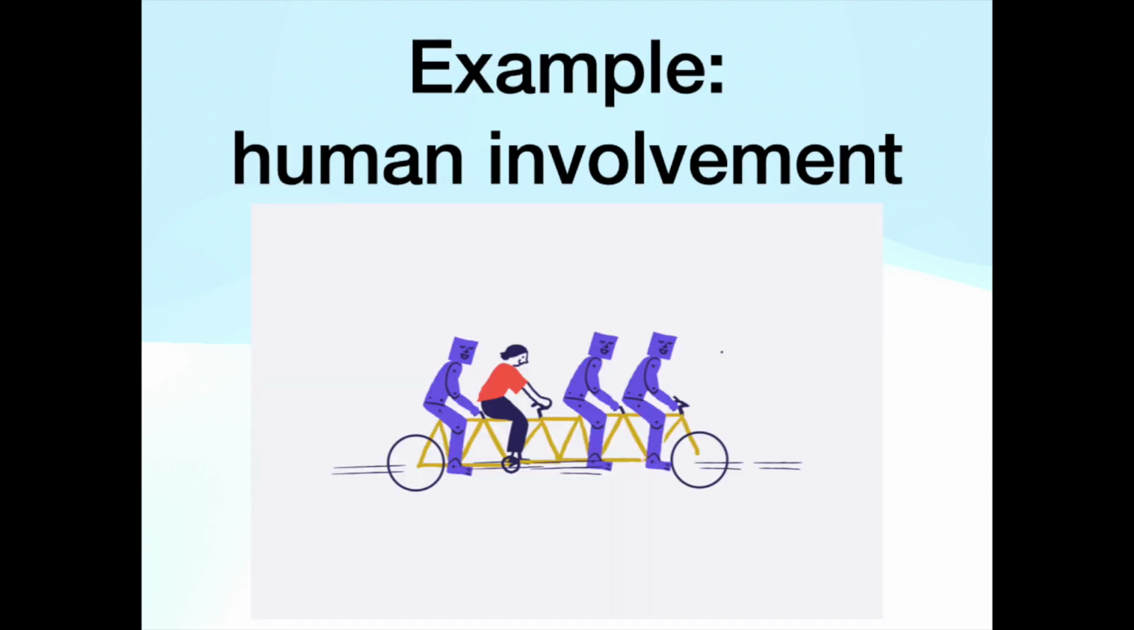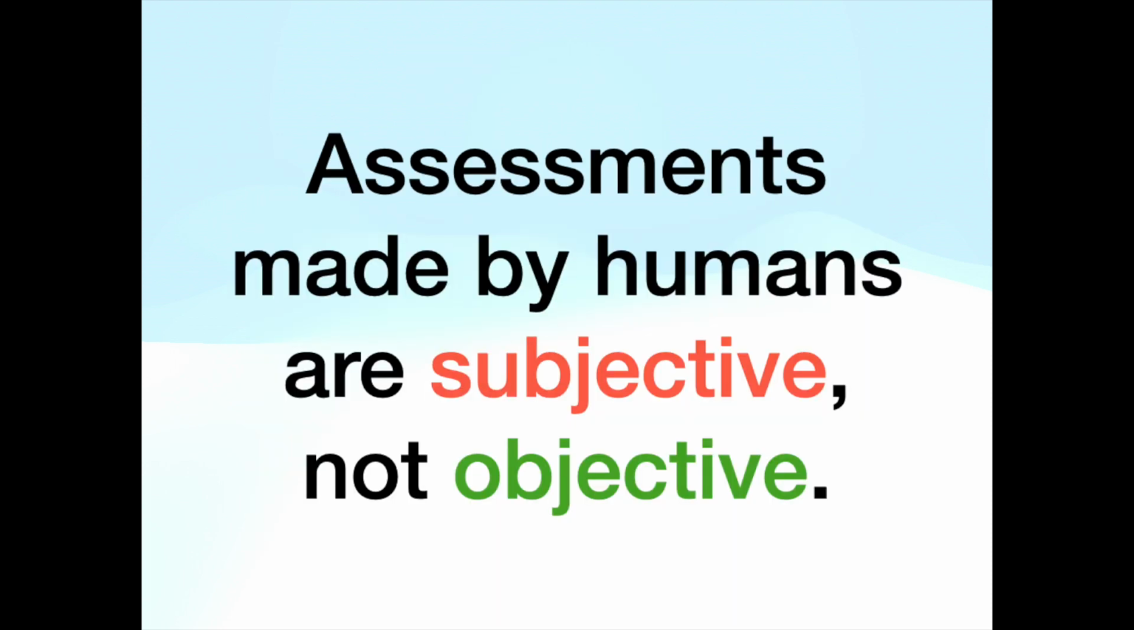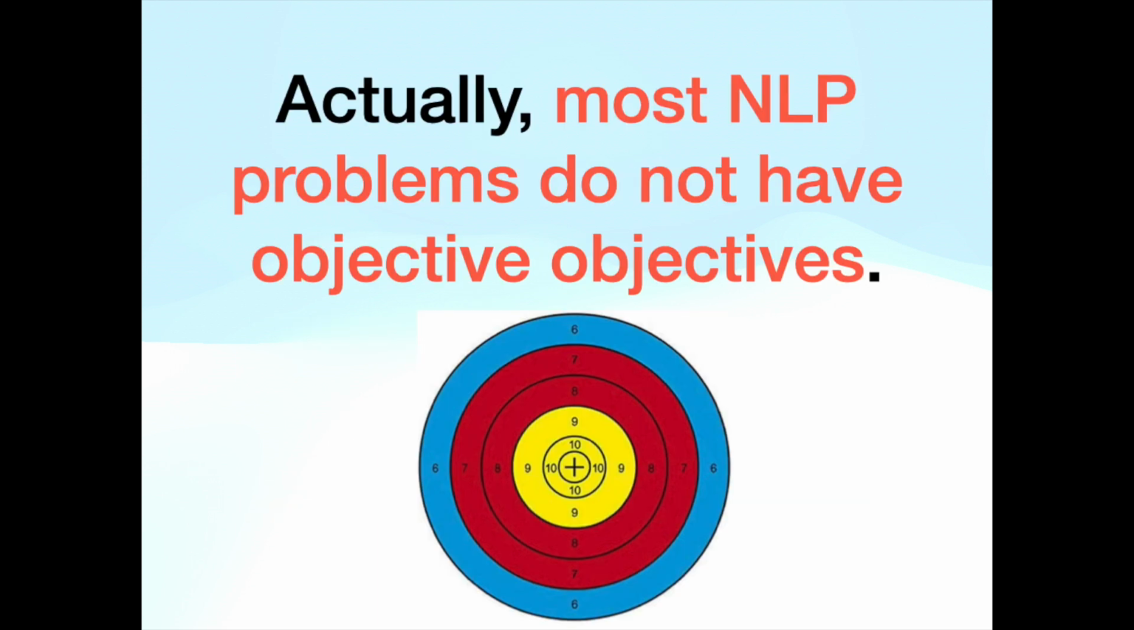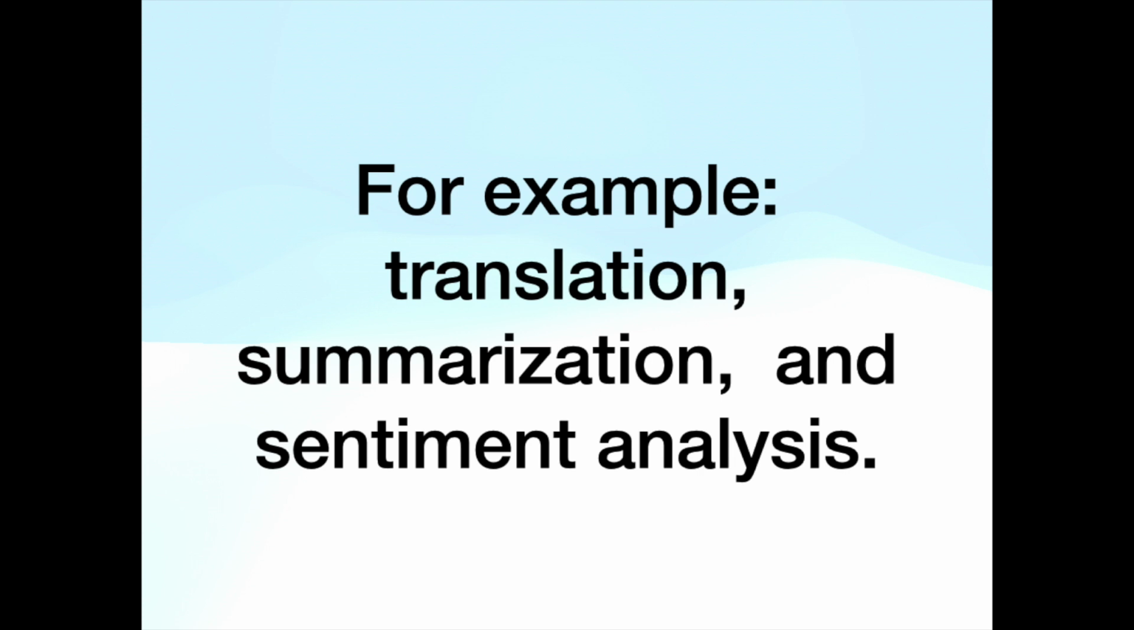Third example, human involvement. Assessments made by humans are subjective, not objective. For example, enjoyment from playing a game, or happiness from watching a comedy. Actually, most NLP problems do not have objective objectives. For example, translation, summarization, and sentiment analysis.